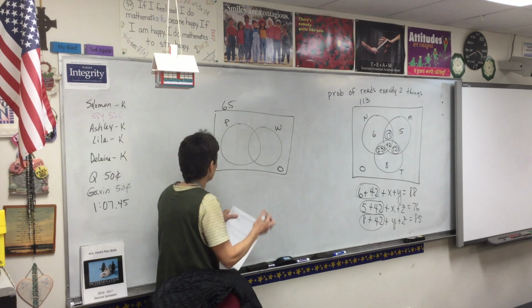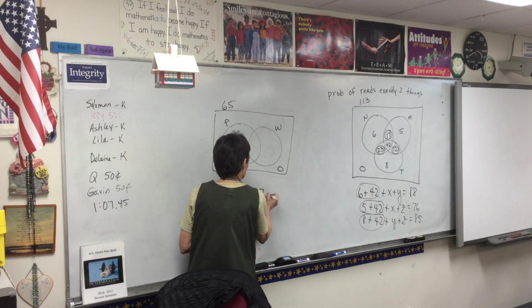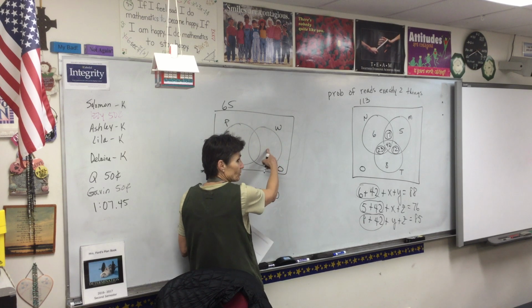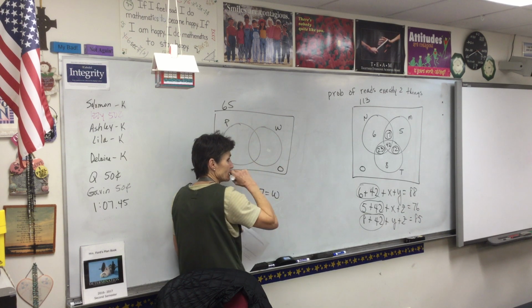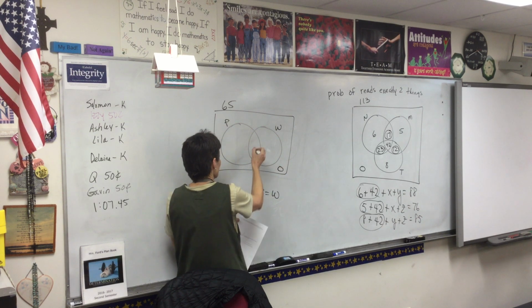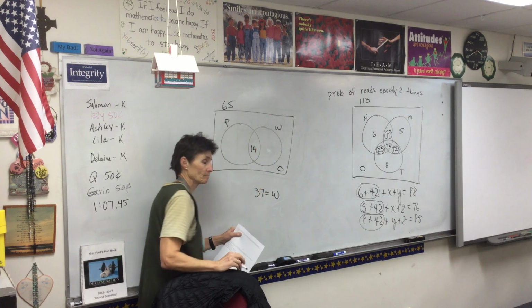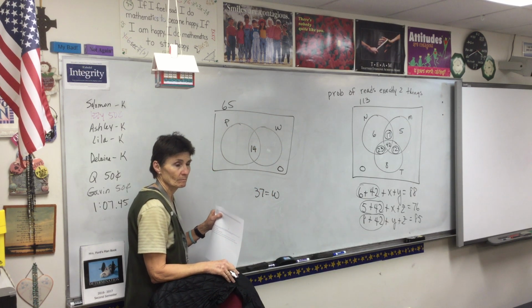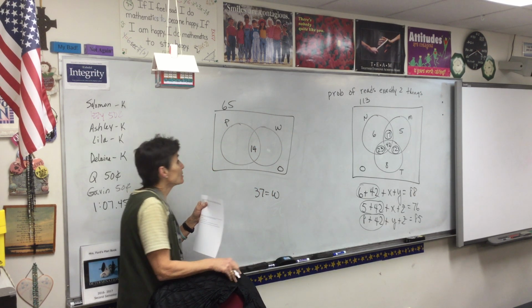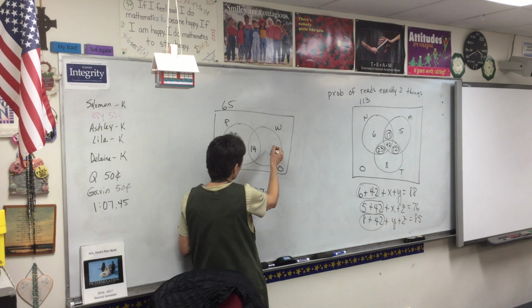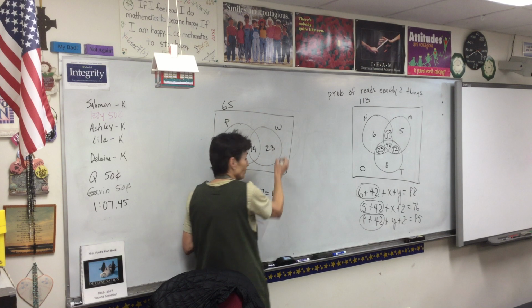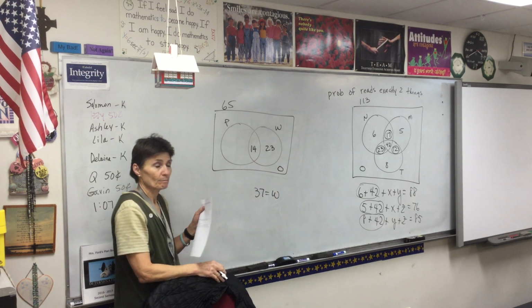37 students play a wind instrument. Please don't put the 37 here. The whole wind circle is 37. 14 play both. So if the whole circle is 37, could we say this part was 23? Yes, ma'am. Perfect.